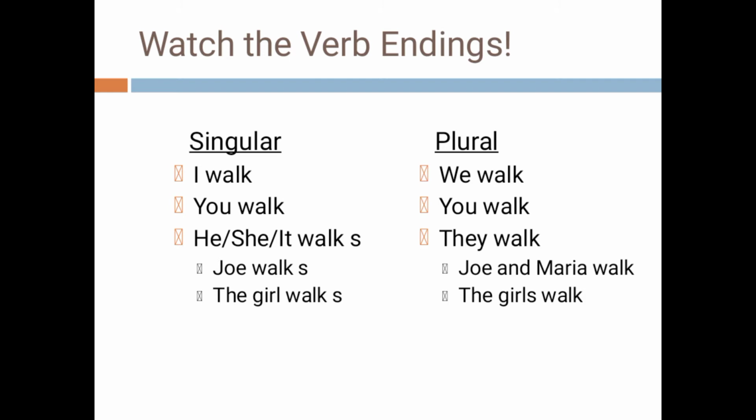But Joe and Maria walk. Joe and Maria, there are two persons, so the subject becomes plural. So the verb also becomes plural, walk. The girls walk. So girls, the word itself is plural, so they take the plural verb walk.